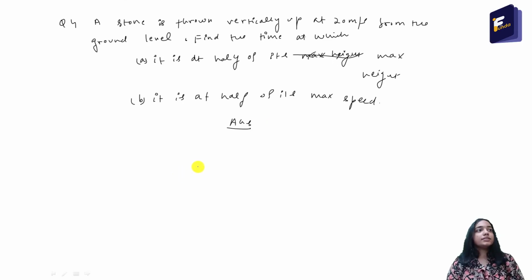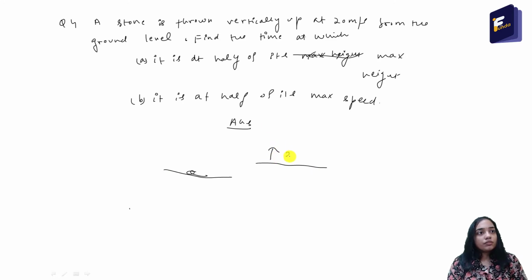Okay, so the situation is that a stone is thrown vertically up from the ground level at a speed of 20 meter per second. Let us diagrammatically represent the situation. This is the ground level and a stone is thrown upwards with a velocity of 20 meter per second. Find the time at which it is at half of its maximum height. So let us calculate the maximum height.